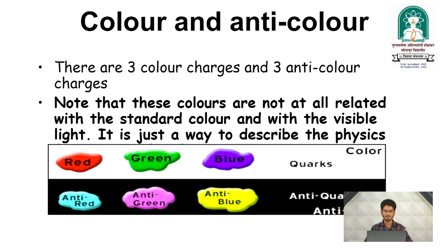There are three color charges and three anticolor charges, situated in a nucleus. Note that one important thing: those colors are not related to visible light. It is just a way to describe the physics. This is a hypothetical concept we use for better understanding.